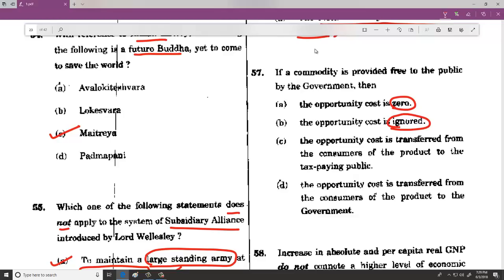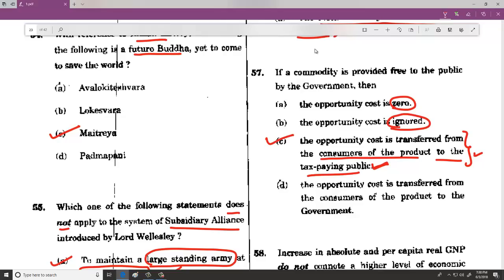But mostly we try to say that transfer payments and all, usually it will be transferred from the consumers of the product, that is whoever is getting the benefit, to the tax paying public. Usually you might listen where people say that many people in JNU who are anti-national are actually running their show from the taxpayers' money. All this comes into picture.